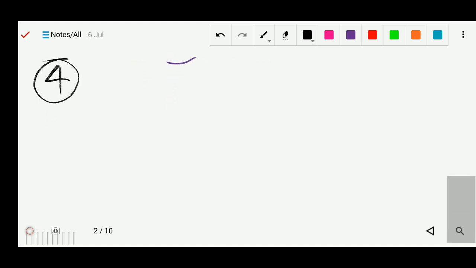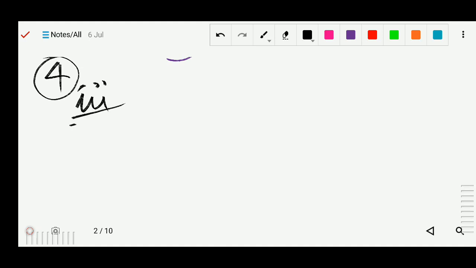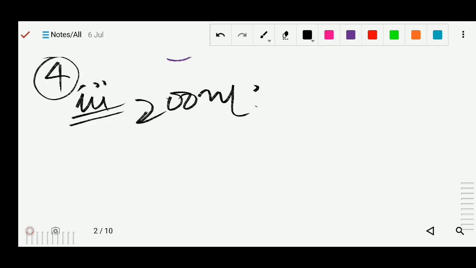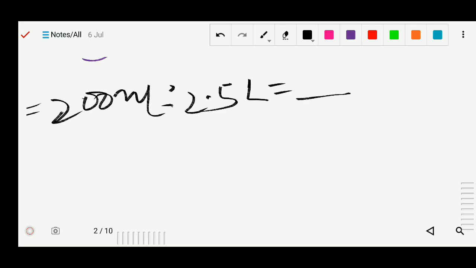Question number 4. 200 ml is to 2.5 liter equals to blank is to rupees 50. Fill in the blanks, make the following statement true.